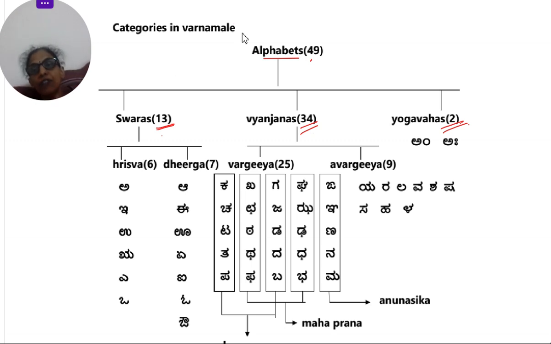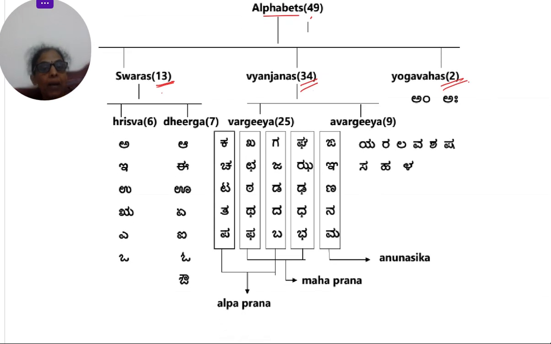Now Vargiya is further split into 3 parts. That is Alpa Prana, Mahaprana and Anunasika. So Ka, Ga, Cha, Ja, Ta, Da, Tha, Da, the first and the third. These are all called Alpa Prana because you don't have to take a deep breath. You just breathe normally when you are pronouncing these alphabets. But the next, the second and the fourth, Kha, Gha, Chha, Jha, we breathe a little harder when we are pronouncing these alphabets.